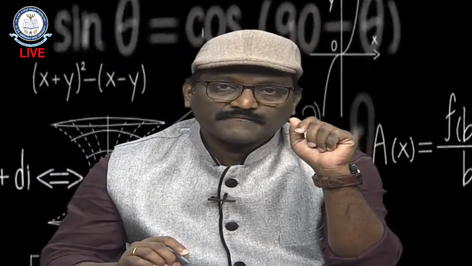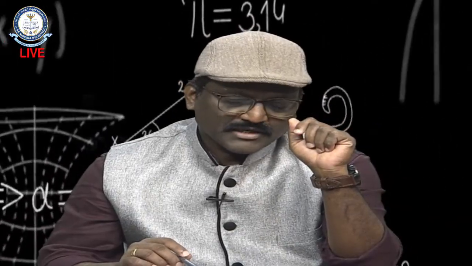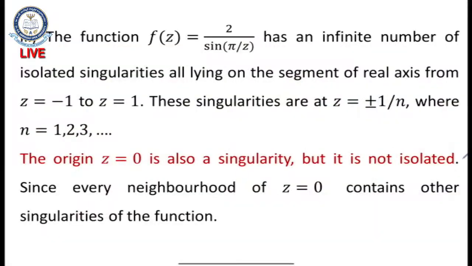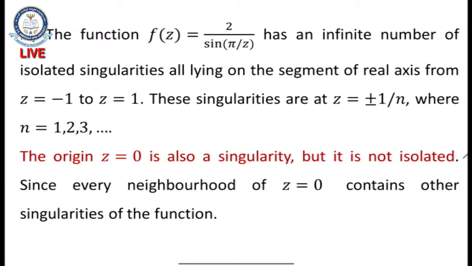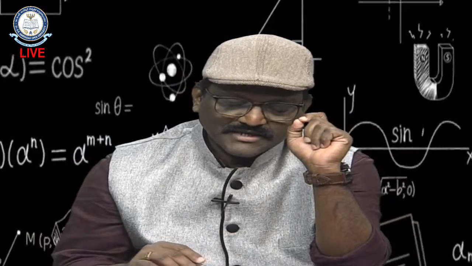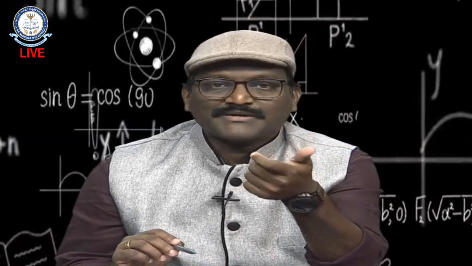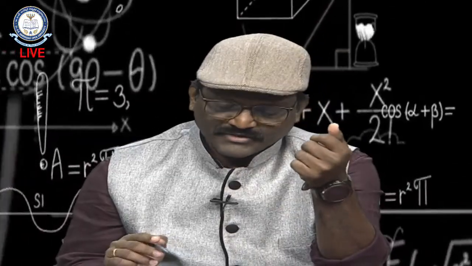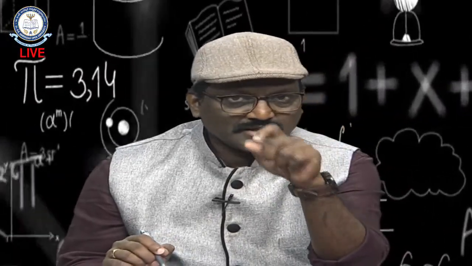Now see, this is one of the best examples. f of z equal to 2 by sine pi by z. See, what are the singularities here? Singularities are where sine pi by z equal to 0, isn't it? Sine pi by z equal to 0 means, when this is of the form sine n pi, it equals 0. So z must be plus or minus 1 by n. Yes, exactly. When z equal to plus or minus 1 by n, sine pi by z is of the sine n pi form, and sine n pi is always 0. So z equal to plus or minus 1 by n are the singularities.